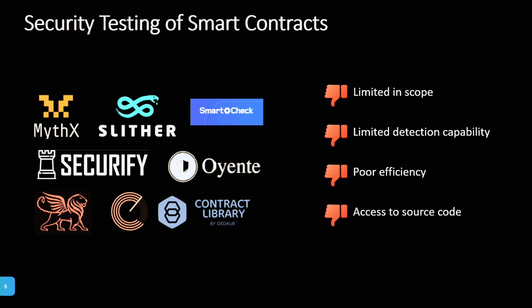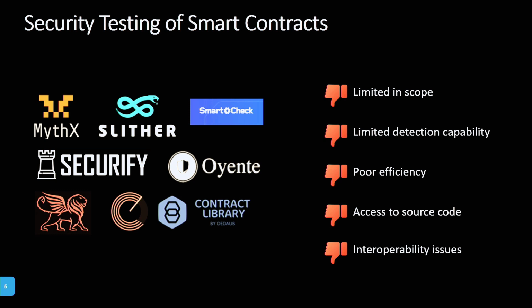Most of them need access to source code, meaning we cannot test the bytecode on the blockchain directly with those. And even then, they have interoperability issues. For example, if the compiler version changes, or some tools need a specific version of Solidity to actually work with the testing.